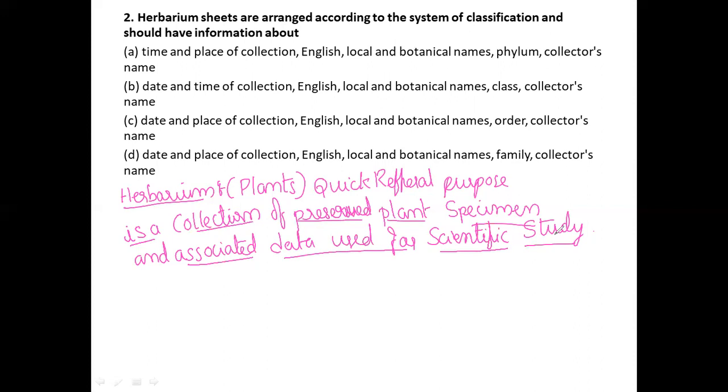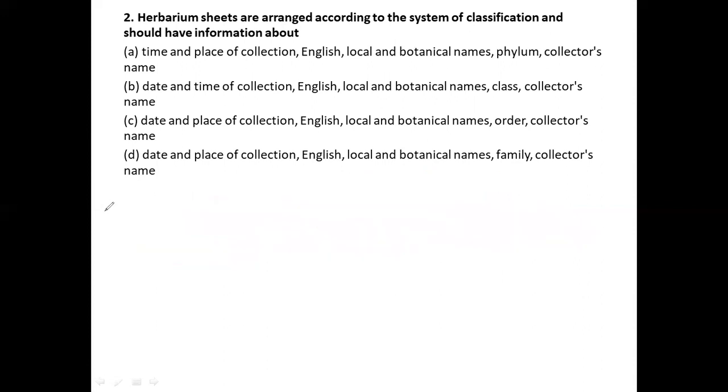Whenever we are going to see the herbarium and also collect the herbarium, we have some important things.